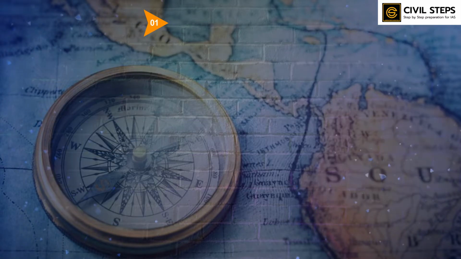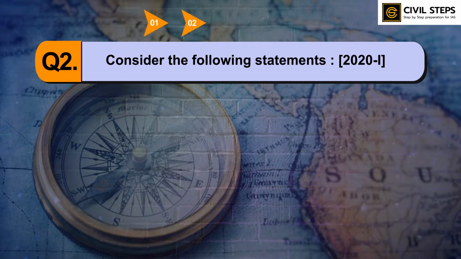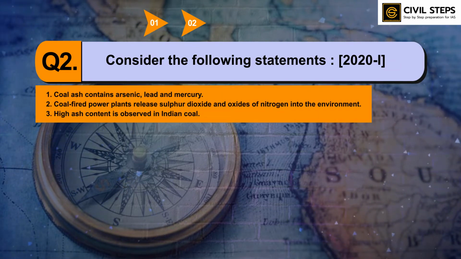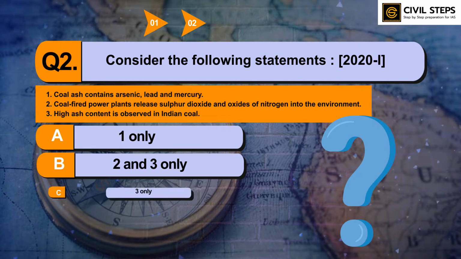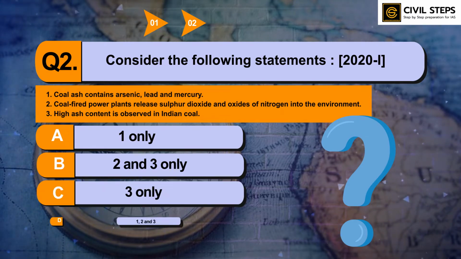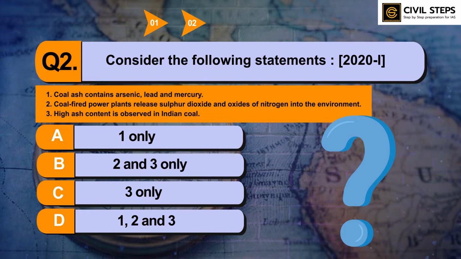So now let us discuss question number two. Consider the following statements. First, coal ash contains arsenic, lead, and mercury. Second, coal fired power plants release sulfur dioxide and oxides of nitrogen into the environment. Third, high ash content is observed in Indian coal. So, which of the statements given above is or are correct? Option A, 1 only. Option B, 2 and 3 only. Option C, 3 only. Option D, 1, 2 and 3. So, you can pause this video and you can write the answer in the comment section below.